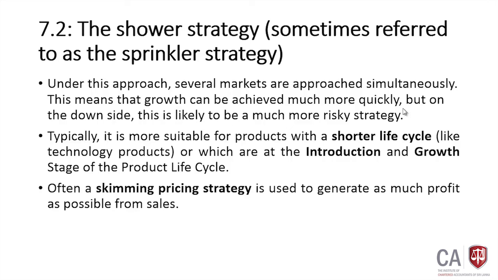Because we don't have much time to stay. Therefore, with a short life cycle product we don't have much time to stay. Better to go to many markets at a particular time. Right, a simultaneous strategy is more appropriate in that scenario. Normally, it's better to apply a price skimming strategy. You know what a price skimming strategy is? We normally charge a price premium from the customers. From that, we can get more profit.